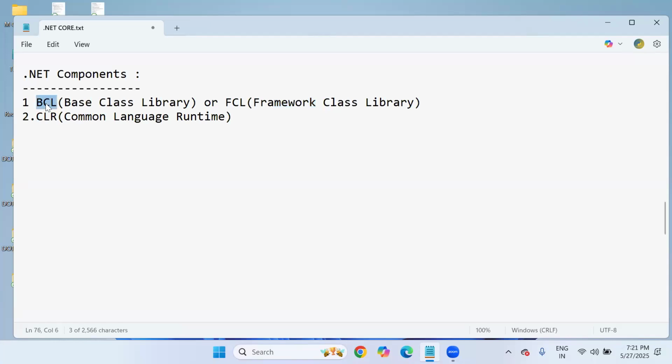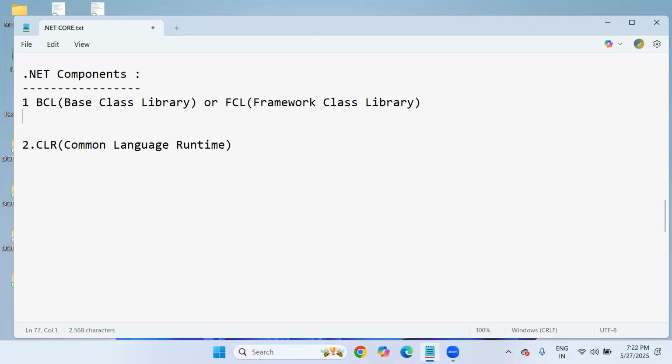So without the Base Class Library, you can't write the code. Without the Common Language Runtime, CLR, we can't run the code. According to our requirement, writing code is important and execution of the code is also important, right? Both are mandatory. Now let's explain what the Base Class Library is.